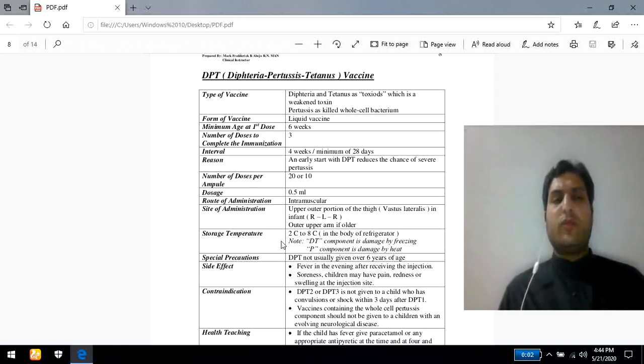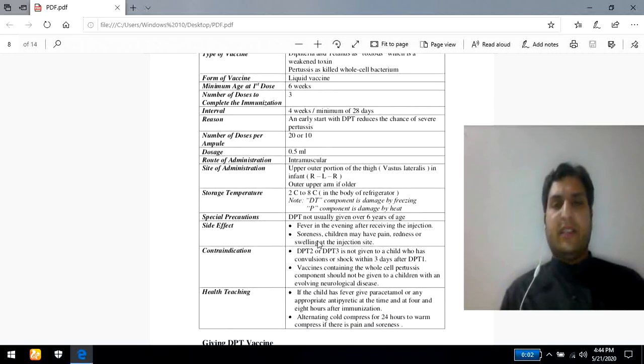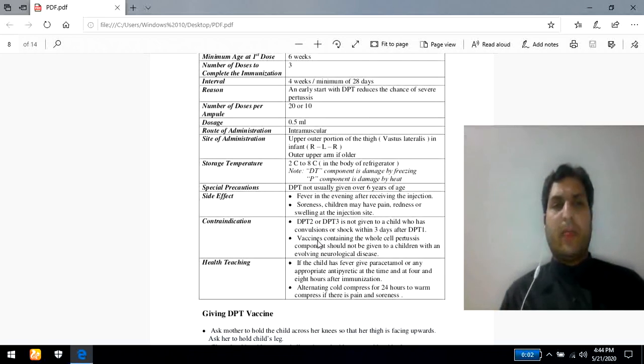Storage temperature is very common, because for the stability of the vaccine, storage temperature matters. In case of DPT, the storage temperature is most commonly 2 to 8 degrees centigrade. DPT should be stored at 2 to 8 degrees centigrade. This is very common. Special precaution.